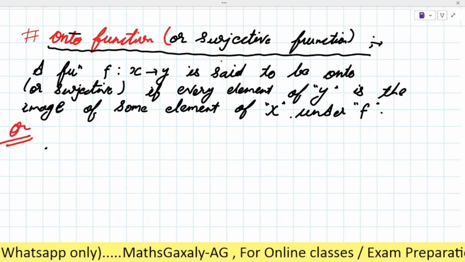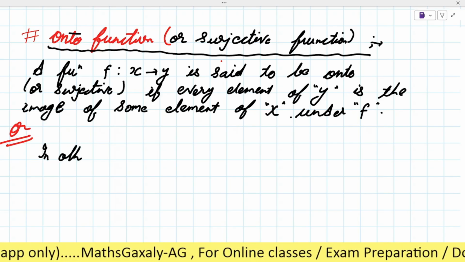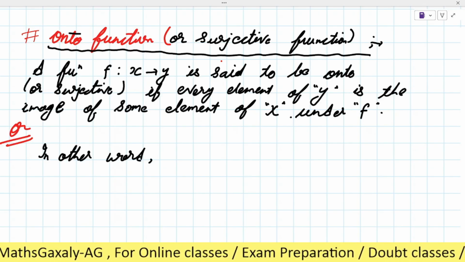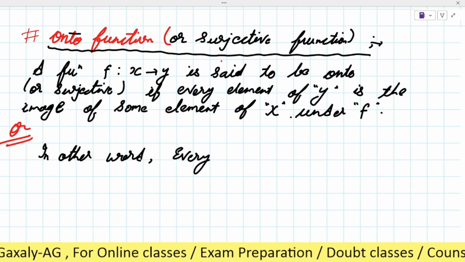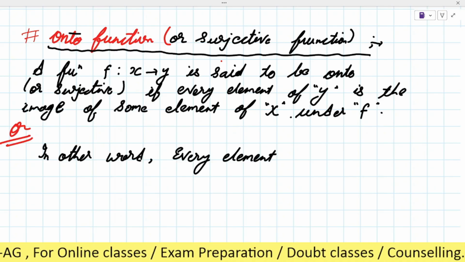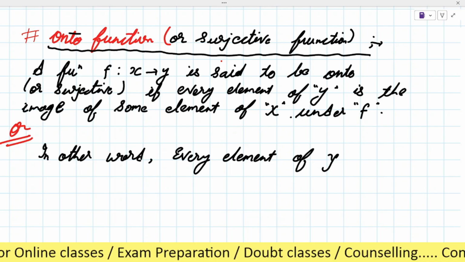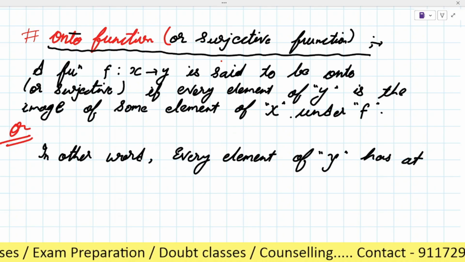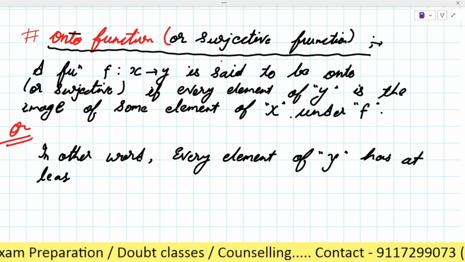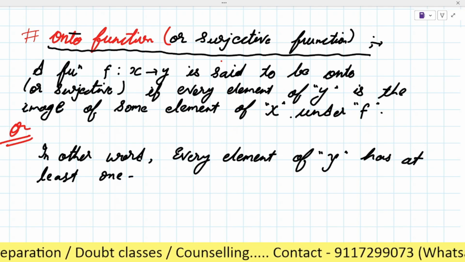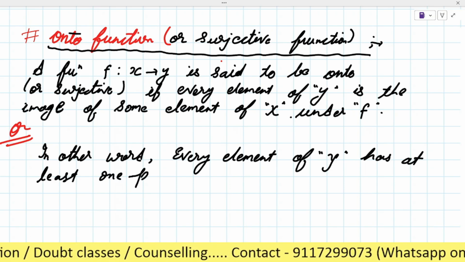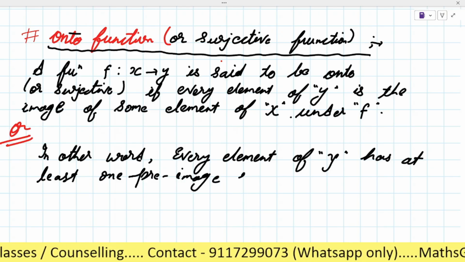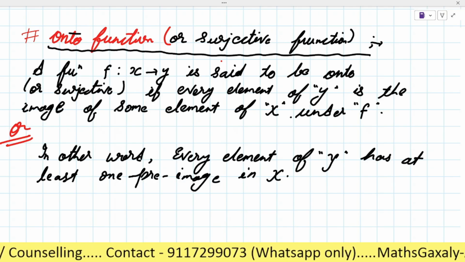See, in other words we can say that every element of Y, the set Y, okay, has at least one pre-image in X, in the set X. Is it clear?